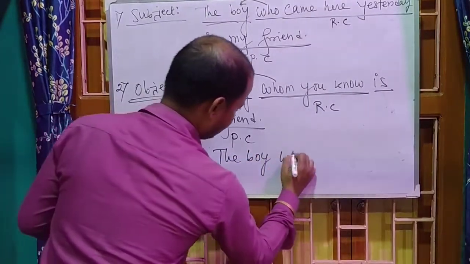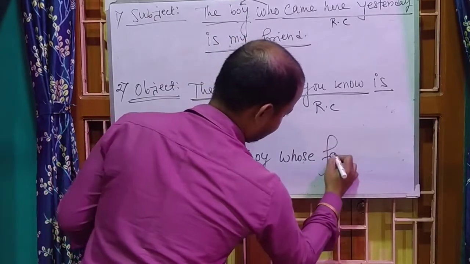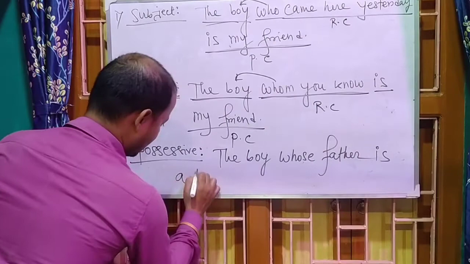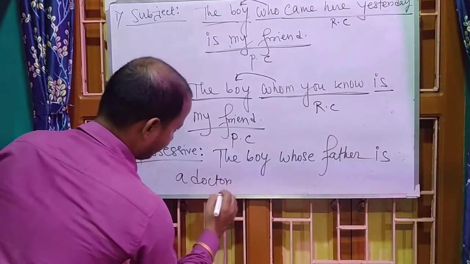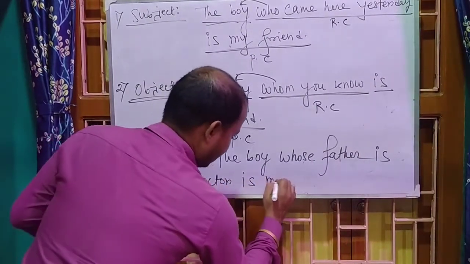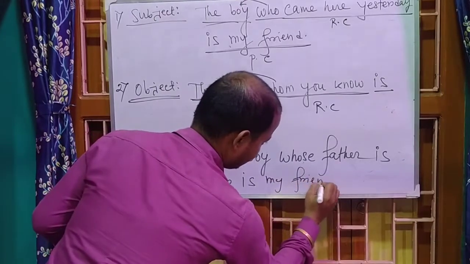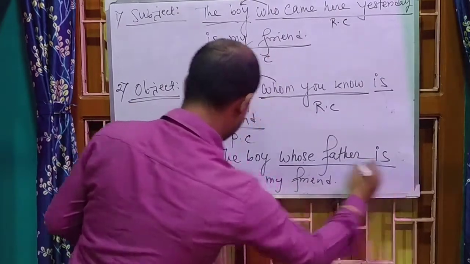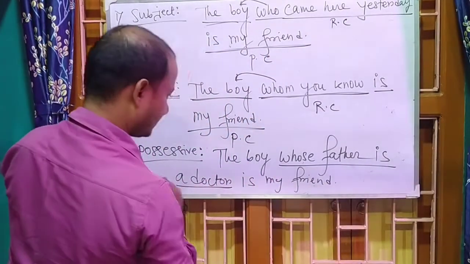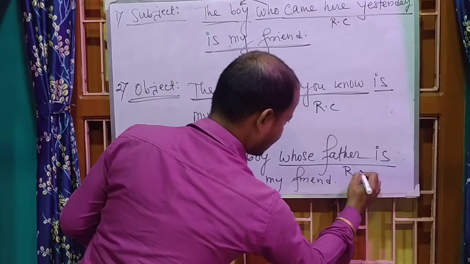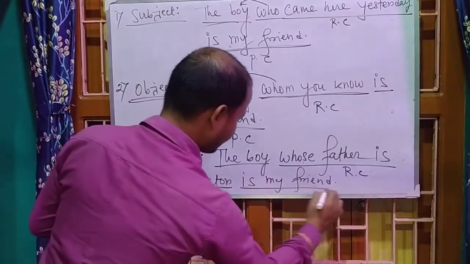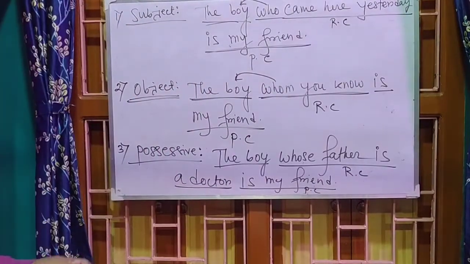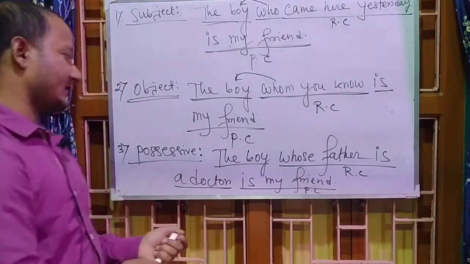The boy whose father is a doctor is my friend. Look here, whose father is a doctor is the relative clause, and the boy is my friend is the principal clause. And whose father is the doctor? The boy whose father is a doctor.